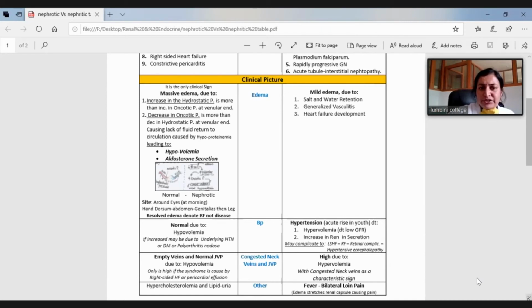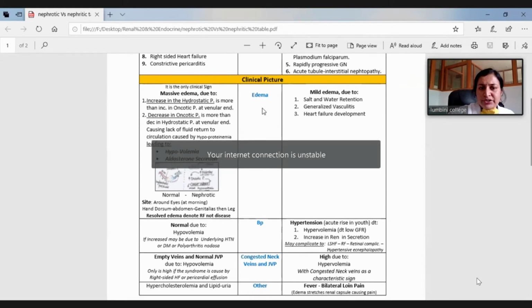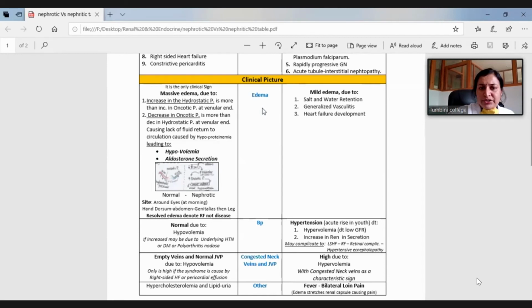And now here you see edema regarding nephrotic and nephritic syndrome. Because the proteinuria is mild in nephritic, edema will also be mild. The right side of the chart is nephritic and the left side is nephrotic. So mild edema occurs in nephritic syndrome, while the edema is very massive in nephrotic syndrome. Why? There is increased hydrostatic pressure and decreased oncotic pressure. You must mention these two terms: increased hydrostatic and decreased oncotic pressure.